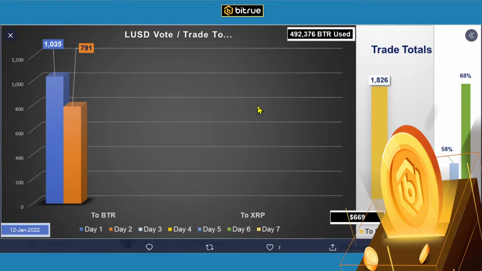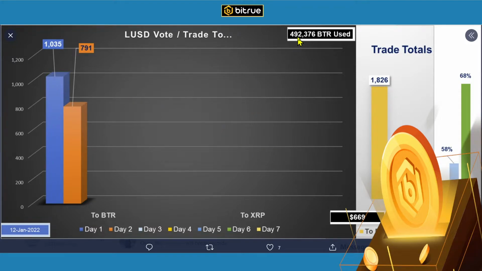And what happened is, as soon as I got rewarded LUSD, I sold it. And then I turn around and take the value from the sale to buy, in this case, BTR. On day one, I bought 1,035 BTR, and then 791 BTR on day two. I didn't buy any XRP, so you don't see anything over here. I used to buy Songbird as well, but I'm not doing that anymore. That's why you see 3 here. But the next ones will have this missing.